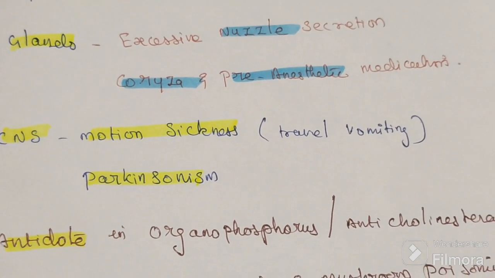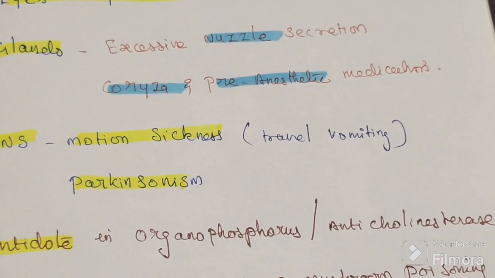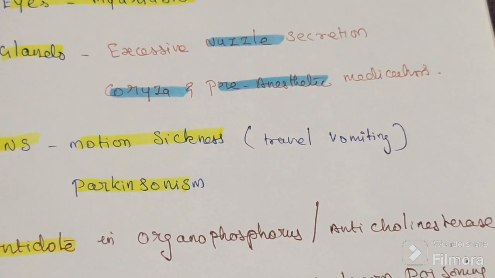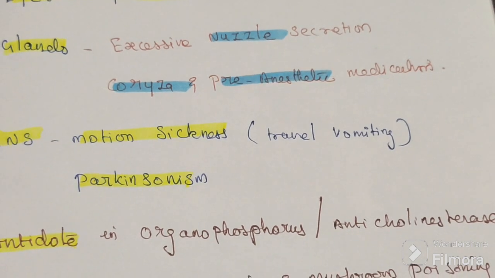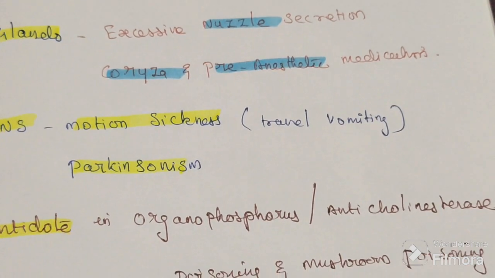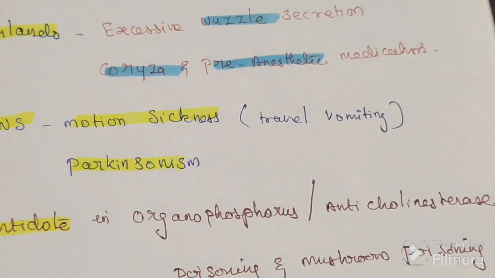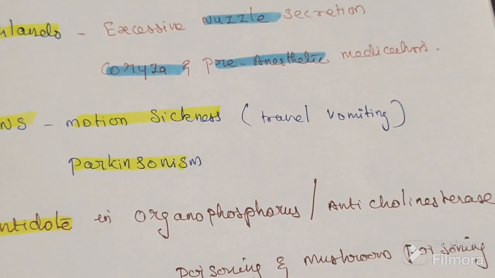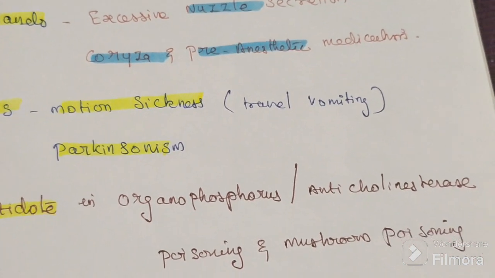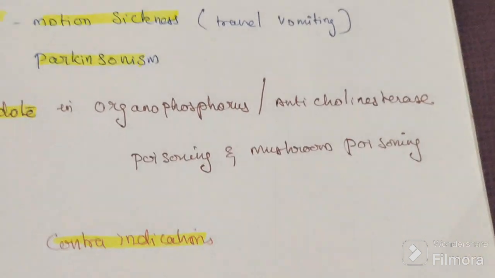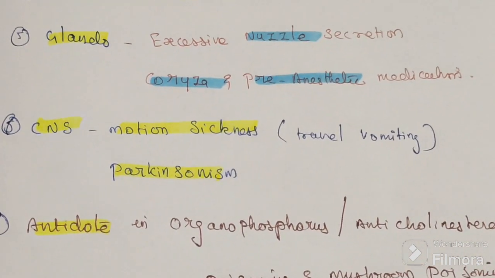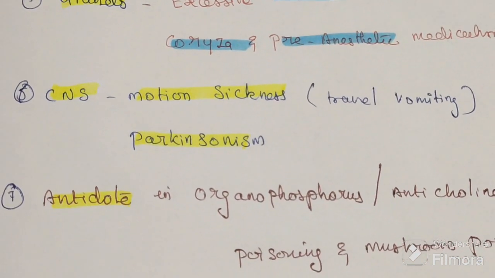Motion sickness because it depresses the vestibular center.